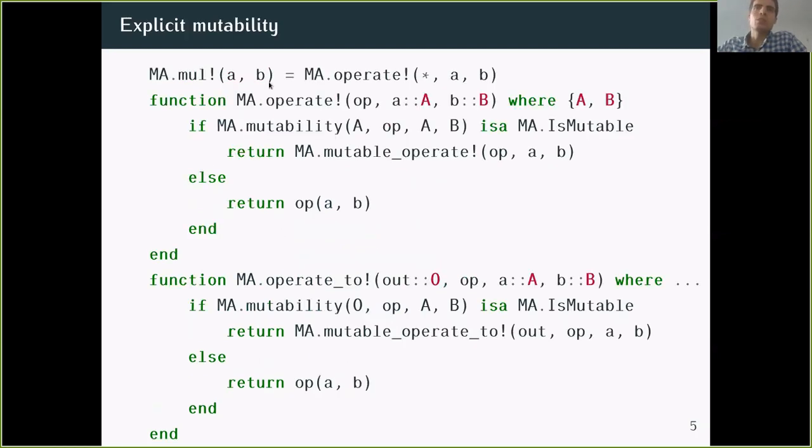And so one solution would be to have these two levels, operate bang and mutable operate bang. So when you do operate bang, you actually check, can you mutate the type A to contain the result of the operation for a type A and type B? And if you can mutate, you call mutable operate bang, and if you cannot mutate, you fall back to op. And you have the same version if you write to an output: can you modify the output to contain the result of the operation?